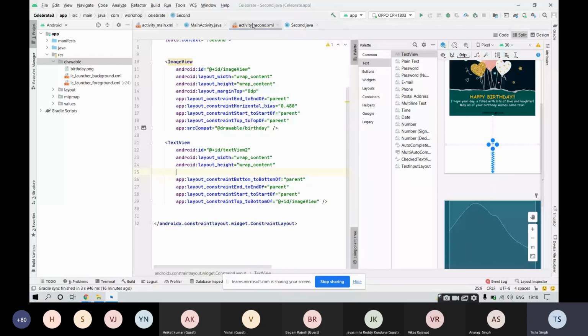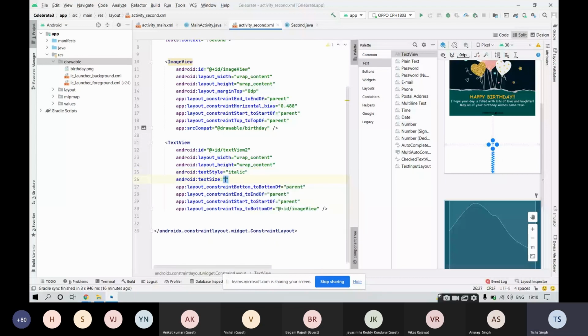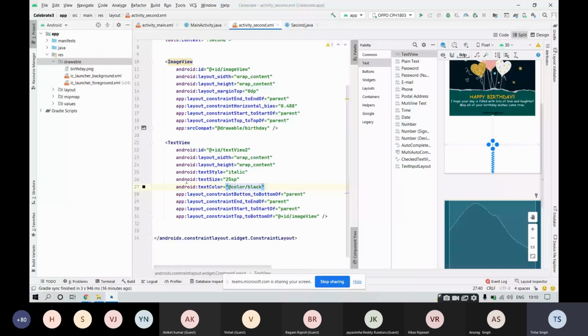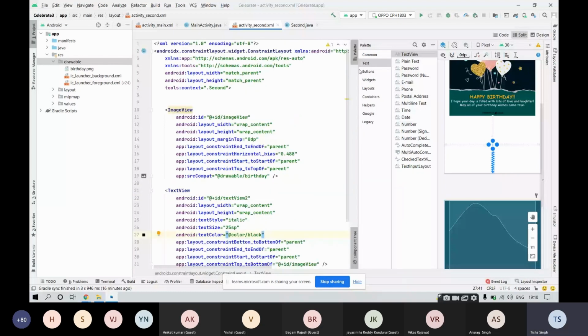Text style, give it italics, text size, make it 25 sp, text color, let's make it black. So this was all about the layout of our second activity.